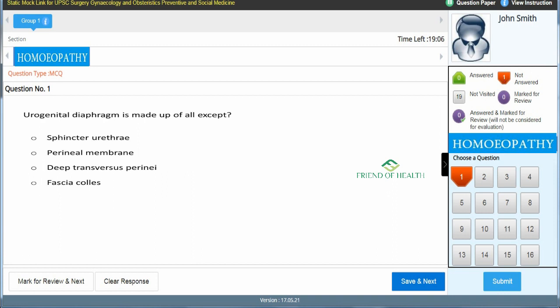So we will see the first question now. Urogenital diaphragm is made up of all except: sphincter urethrae, perineal membrane, deep transversus perineae, fascia colles. So these are the options.